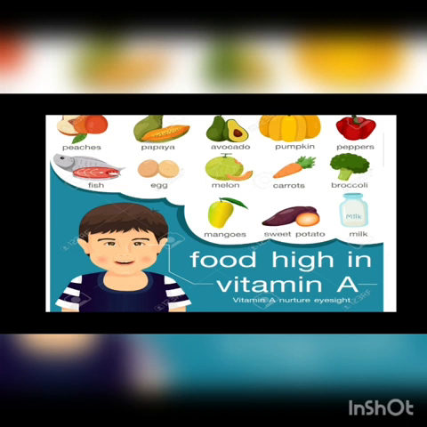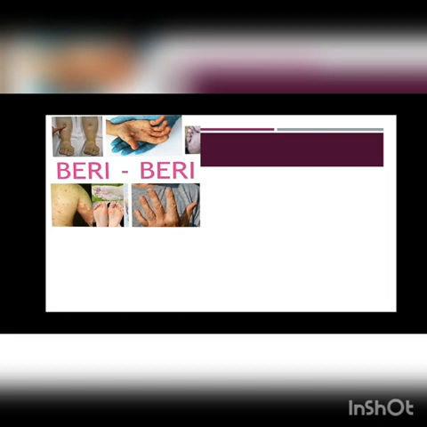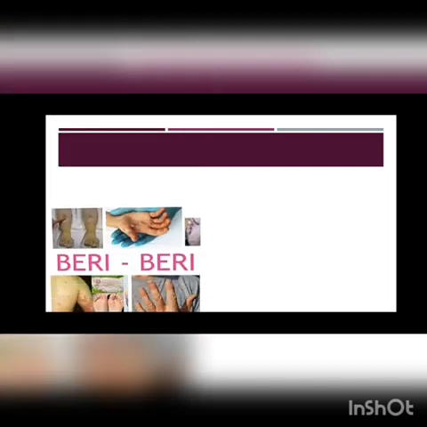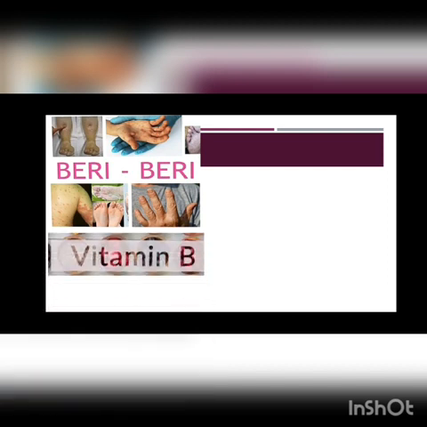By including all these foods in our diet, we can overcome this disease. Now, the second one is beriberi, and this disease is caused due to lack of vitamin B in our diet.